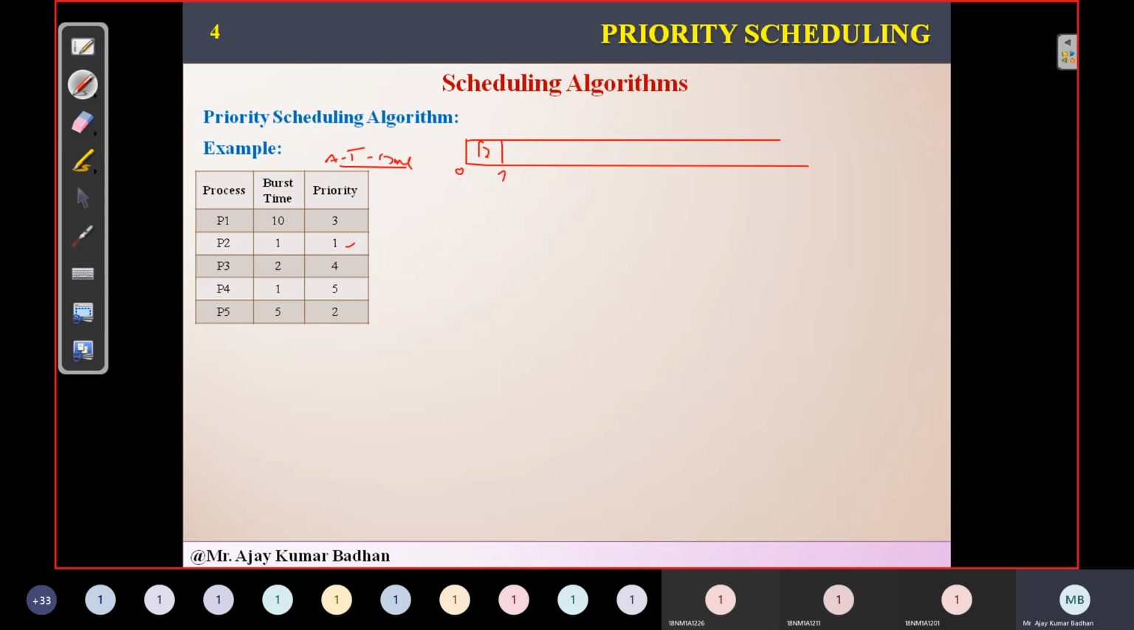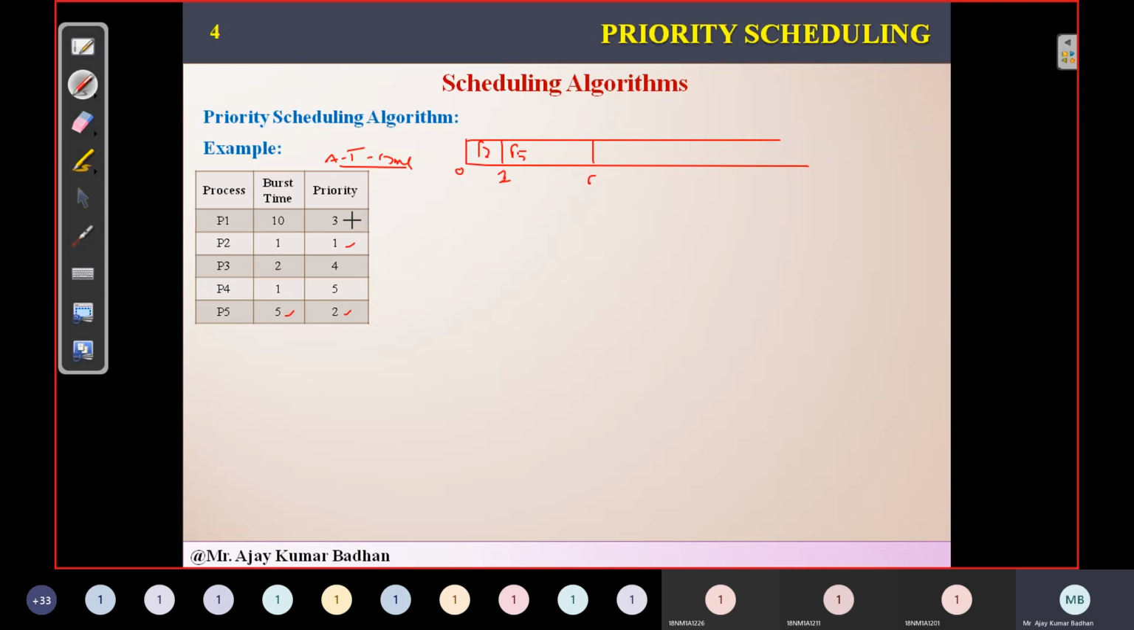This is non-preemptive. So once the process is allocated, it will come out only once the task is completed. So it will be 0 to 1. Next priority is this one, priority 2, P5. So immediately we will allocate to P5. Now P5 has a burst time of 5. So 5 plus 1 is 6.